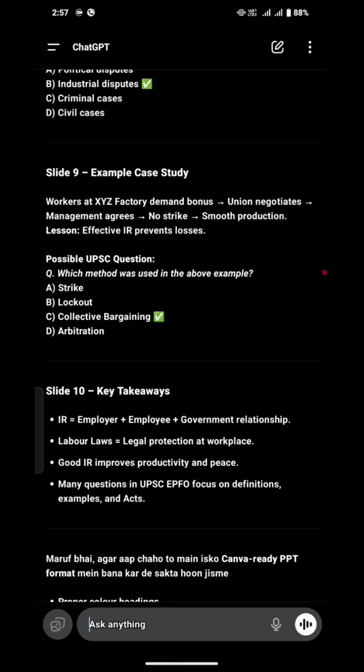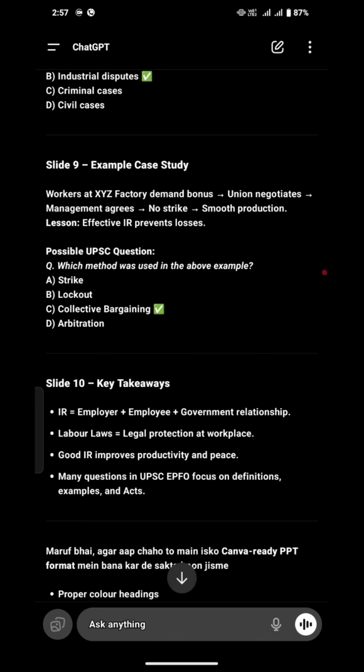Which method was used in the above example? We studied: workers at XYZ factory demand a bonus, union negotiated, management agreed, no strike, smooth production, lesson: effective industrial relations prevent losses. So which method was used? Strike, lockout, or collective bargaining? Obviously, whenever you see negotiation, you need to understand it is talking about collective bargaining. We have already studied this portion in, I think, slide 2. So it's talking about collective bargaining.